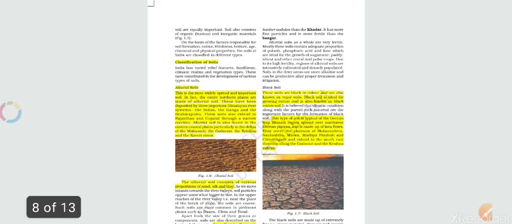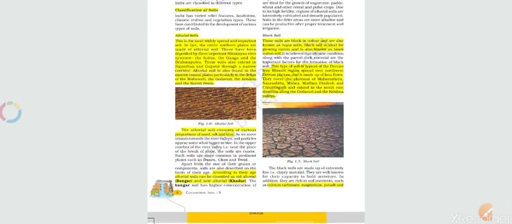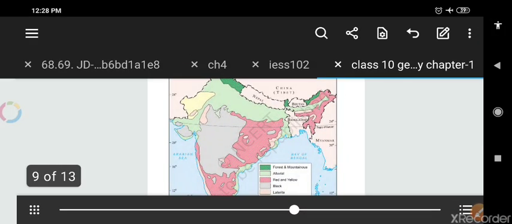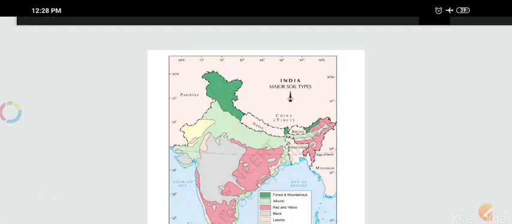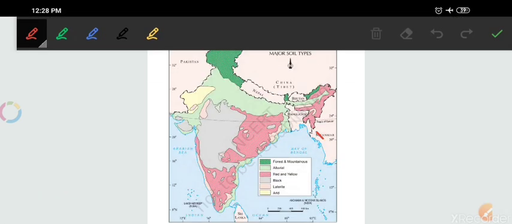We have discussed the very important point of this chapter, the classification of soil. We have covered it on a very fine basis. We discussed alluvial soil, black soil, and later on this. Okay, I just want to tell you that this diagram is very important.